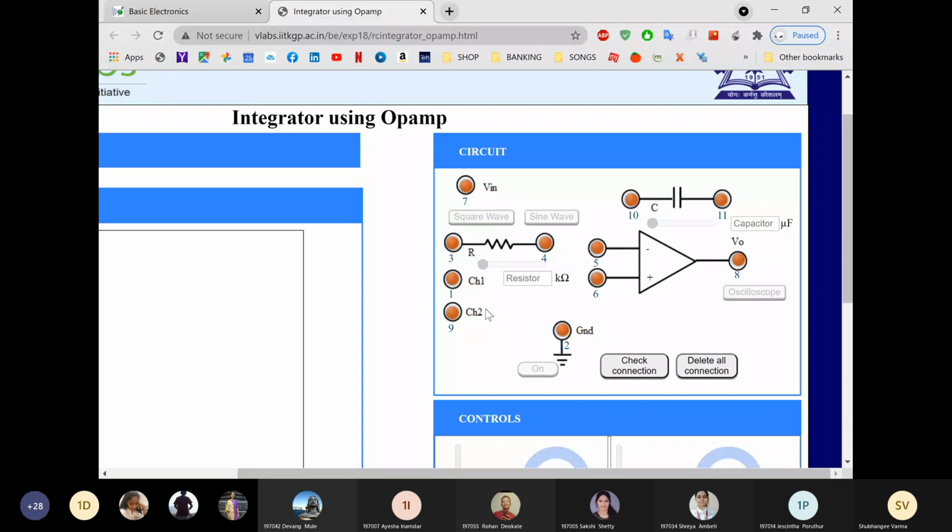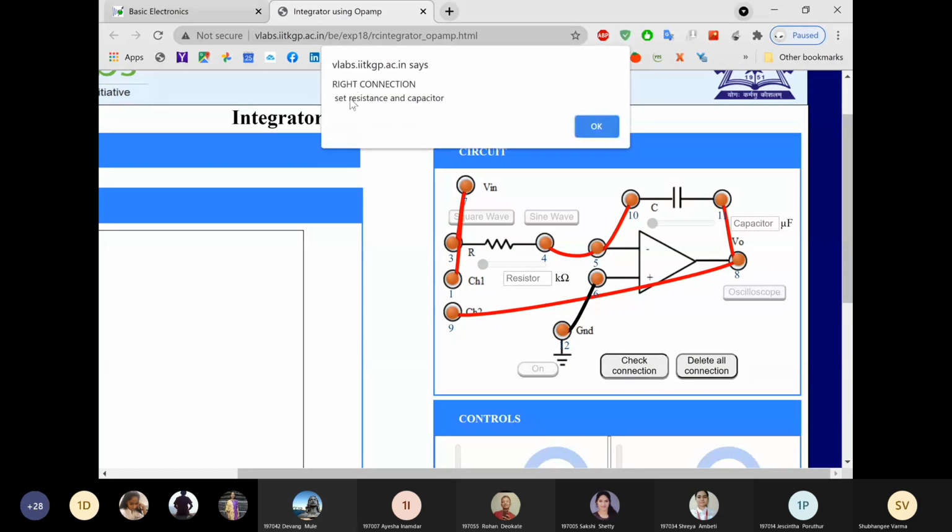We'll connect it again. Channel 1 to your input, channel 2 to output, then input to resistor. Through the resistor we are going to connect it to the inverting terminal, capacitor to pin number 2, the capacitor's other terminal to output, and the non-inverting terminal to ground. Now we are done with all the connections. Check the connections. You will get the message right connections.